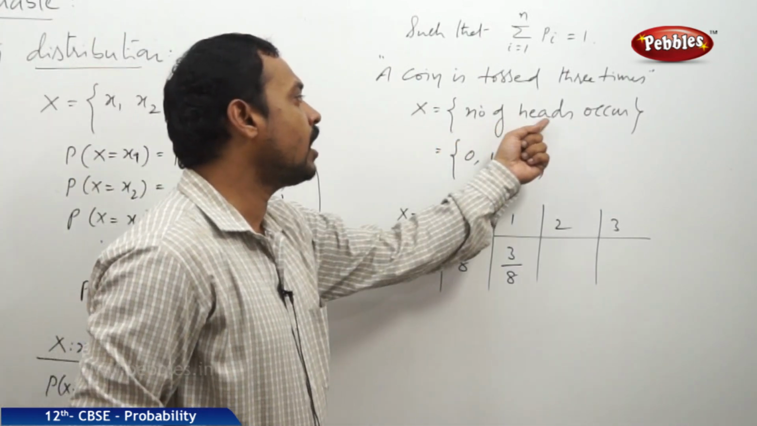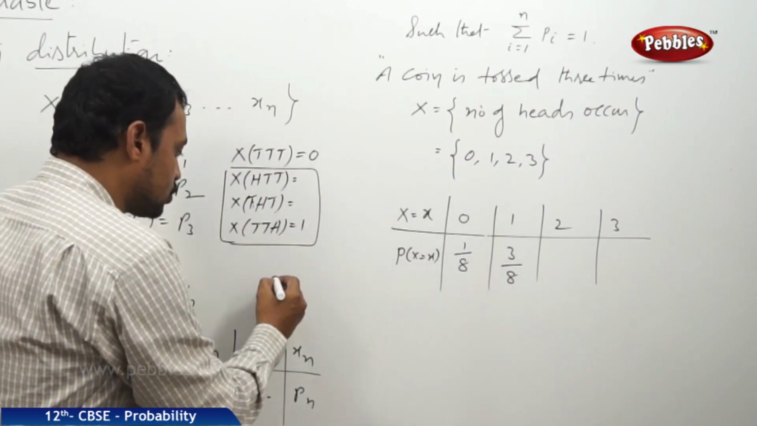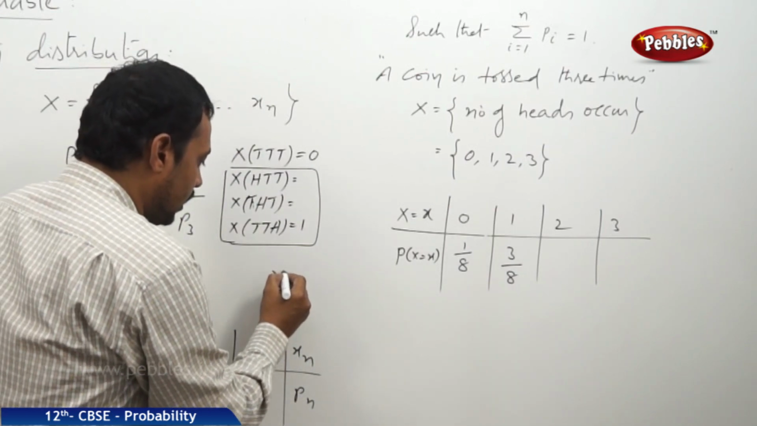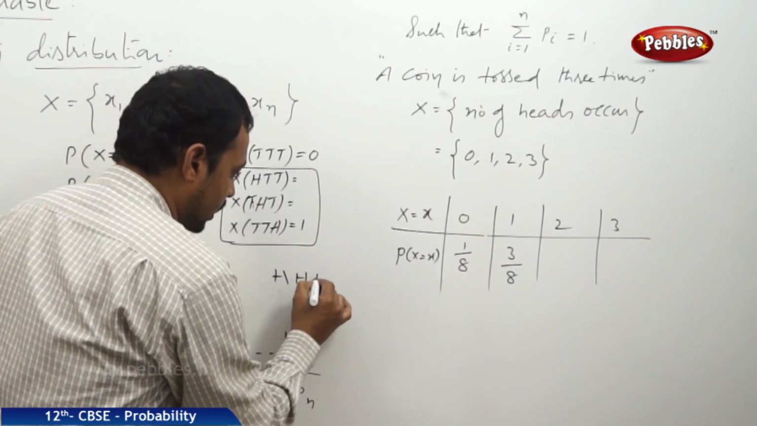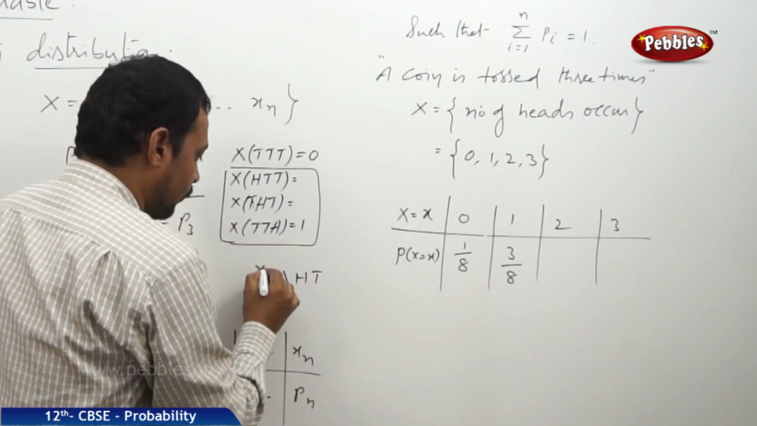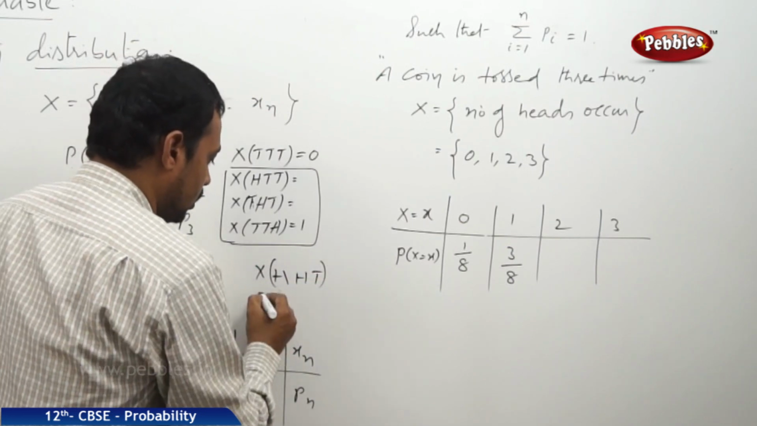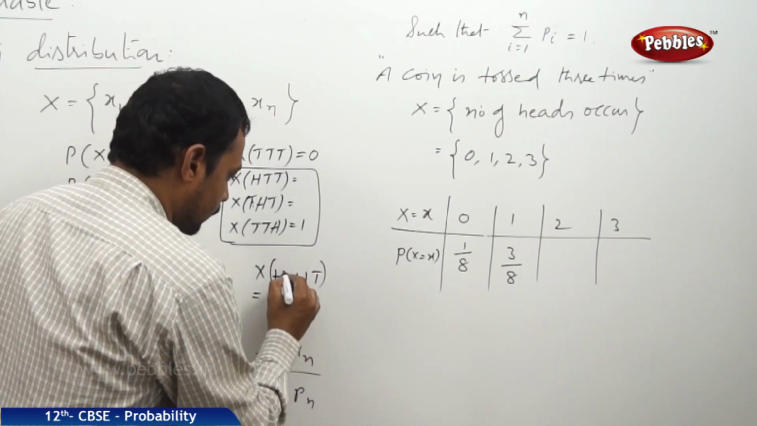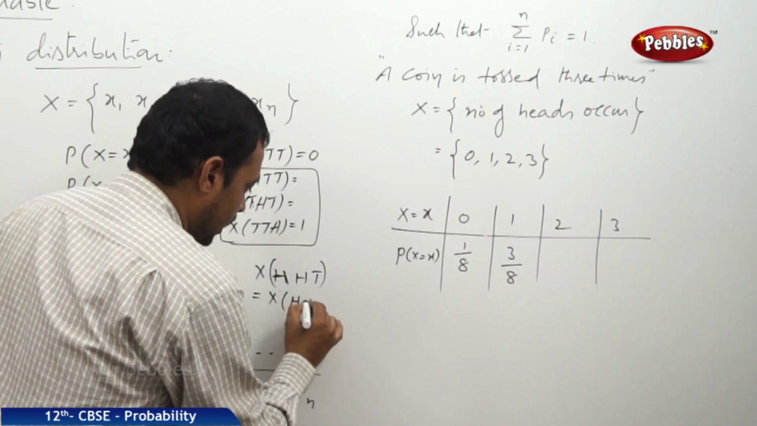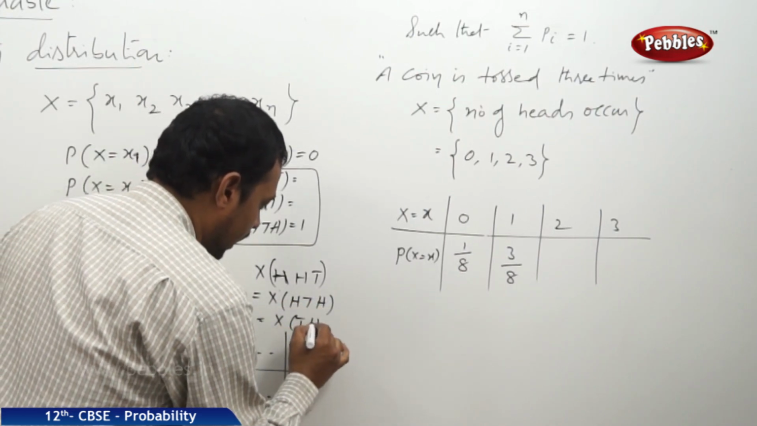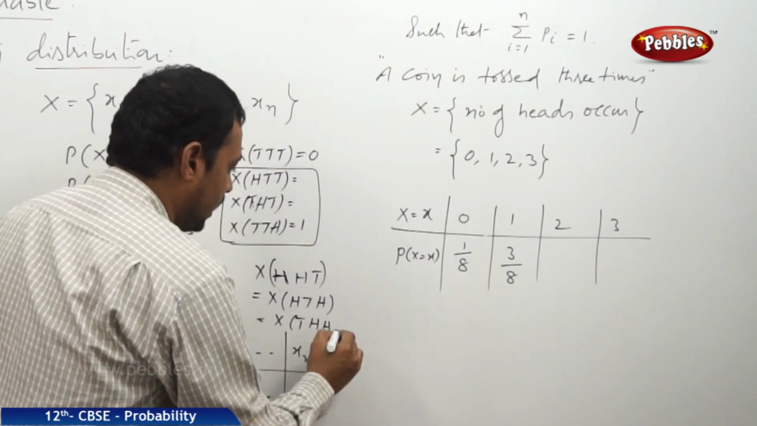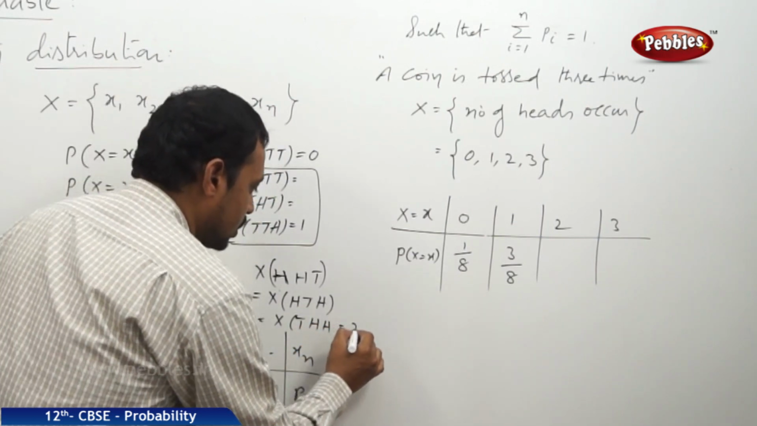Next, number of heads 2. Number of heads 2 means that there may be HHT, X of HHT, that is equal to X of HTH, that is equal to X of THH. In these 3 cases, the value is equal to 2.